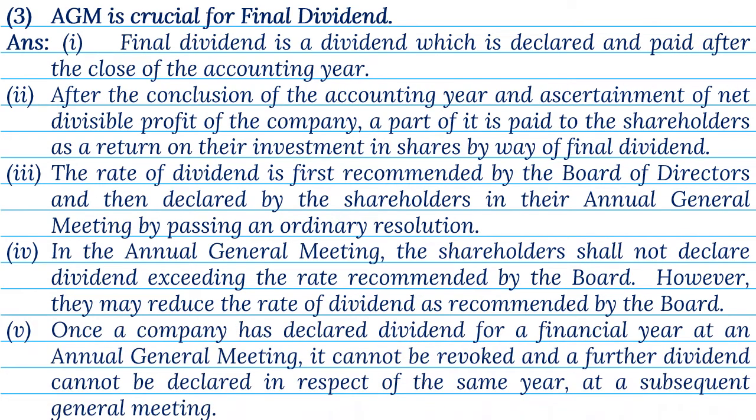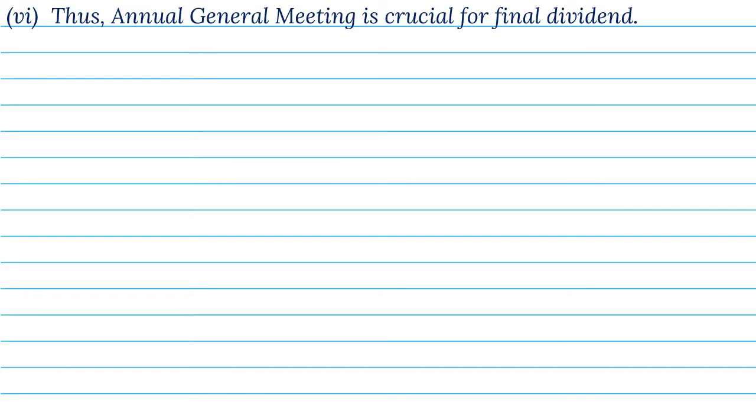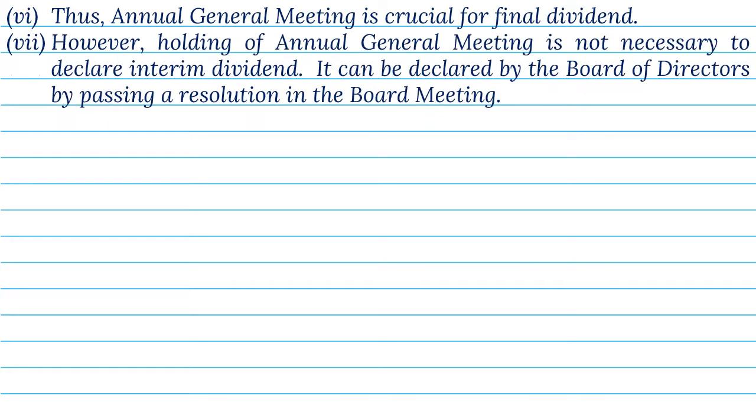5. Once a company has declared dividend for a financial year at an annual general meeting, it cannot be revoked, and a further dividend cannot be declared in respect of the same year, at a subsequent general meeting. 6. Thus, annual general meeting is crucial for final dividend. 7. However, holding of annual general meeting is not necessary to declare interim dividend. It can be declared by the board of directors by passing a resolution in the board meeting.